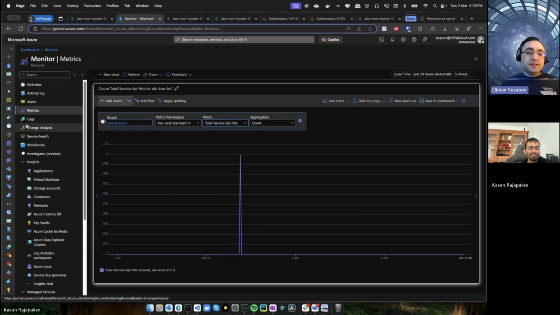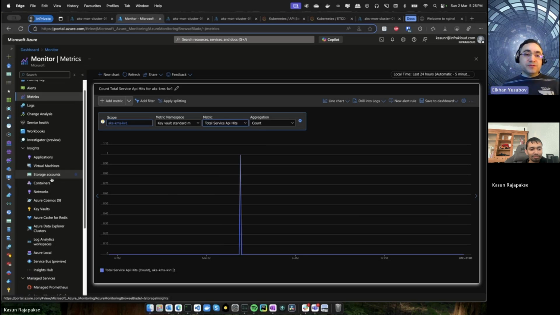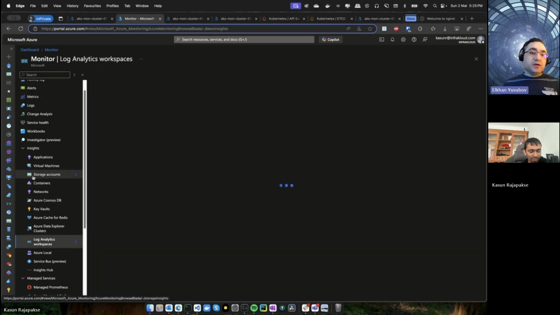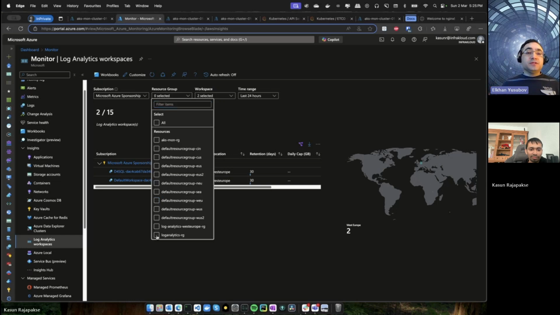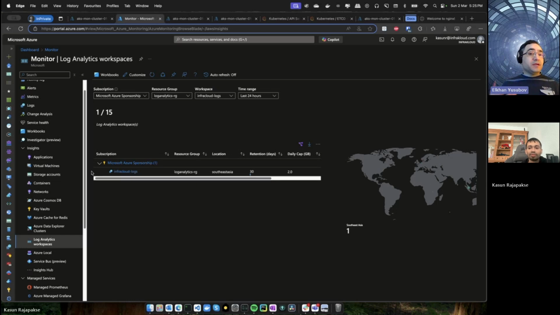I will just add that the specialist thing that you may find helpful that Kasun showed is the insights part. The insights part is going to aggregate logs on specific services, which are basically critical services, where once you enable logging and monitoring, you will get those insights. But again, you need to make sure that you enable them. Otherwise, if those logs are not collected into your Azure Log Analytics workspace, they are not going to be visualized here. Just make sure that it's part of the setup and it's in place.